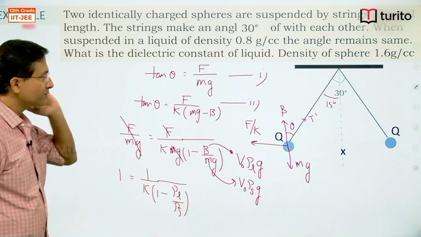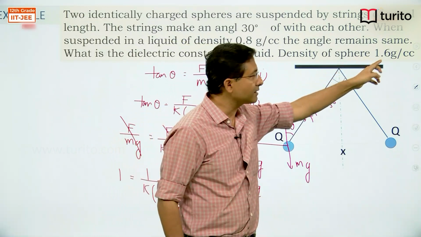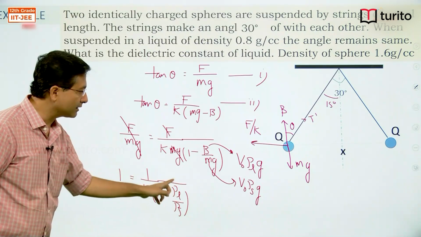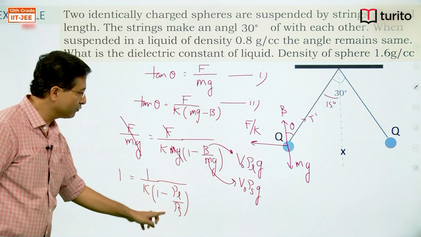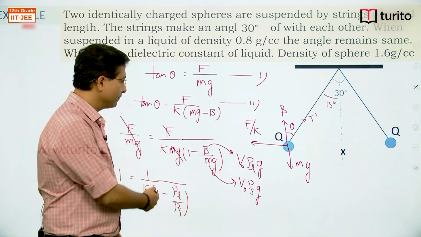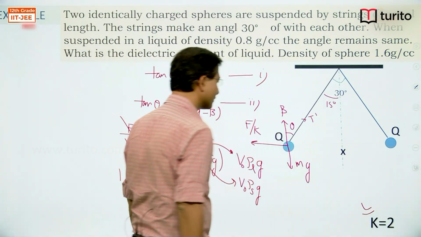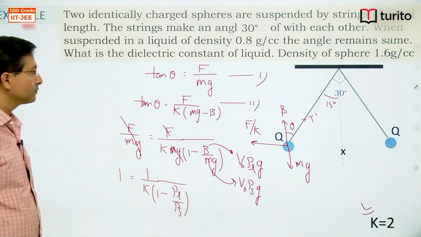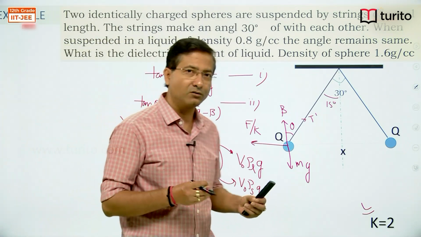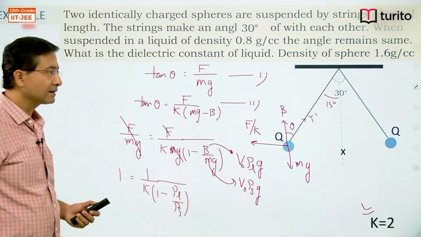Now look at the values. Density of liquid is 0.8 and density of solid is 1.6. So here if you substitute these two values, you will get 1 by 2 here. So this quantity will be 1 by 2. 1 minus 1 by 2 will give you 1 by 2. 2 will go up and K will come equal to 2. So K, when you simplify it, K will come 2. So I hope all such type of cases now you can solve, right. Let's move to another situation.